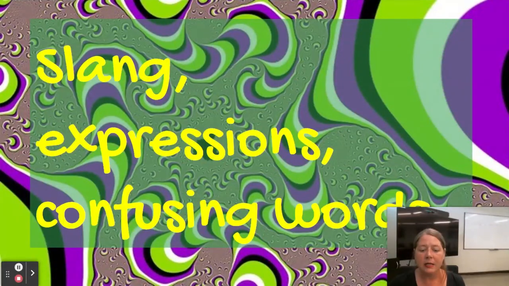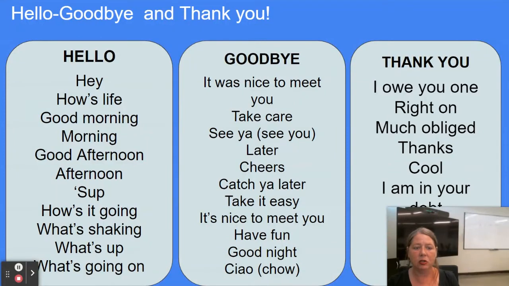Okay. And then let's just talk real quick about slang expressions and confusing words this week. We're going to do hello, goodbye, and thank you. So there's a lot of ways to say hello. I could say, hey, how's life? Good morning, or good afternoon. Sup? It's like, what's up, right? Sup? How's it going? What's shaking? What's going on? What's up, right?